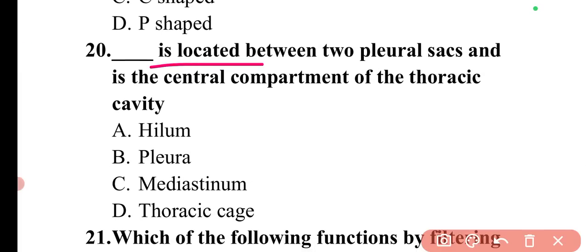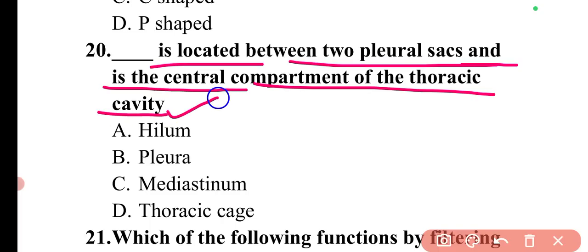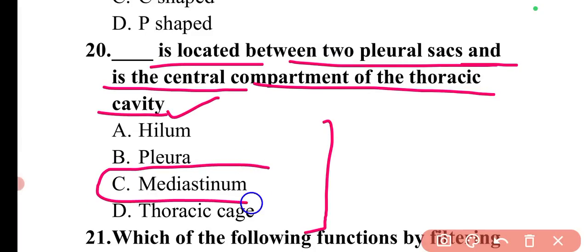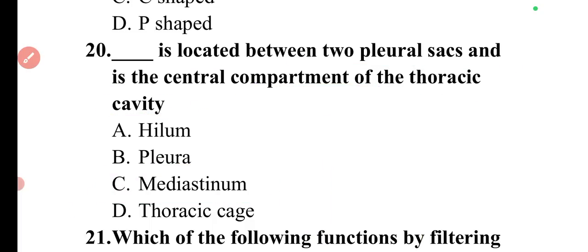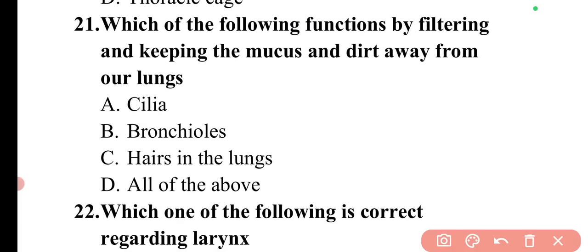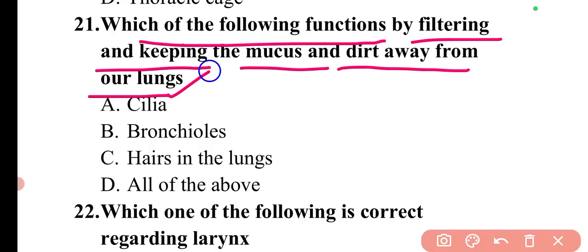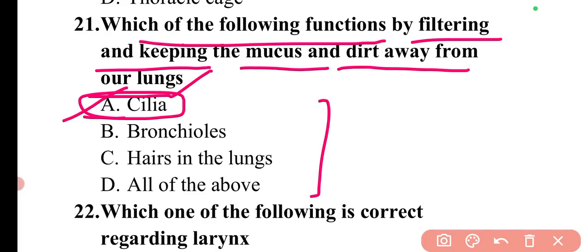Next question is dash is located between two pleural sacs and is the central compartment of the thoracic cavity. So which of these structures are located between the pleural sacs and the central compartment of the thoracic cavity? So these are the mediastinum. So option C is correct. Next question is which of the following functions by filtering and keeping the mucus and dirt away from our lungs? So this is the function of cilia, which simply filter and keep the mucus and dirt away from our lungs.